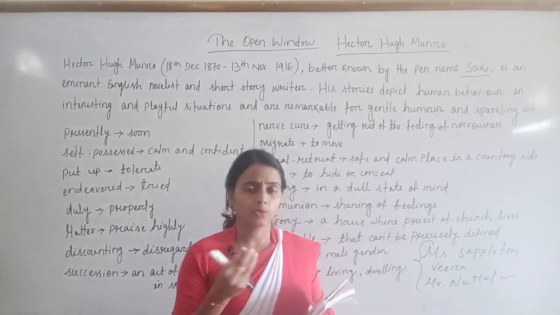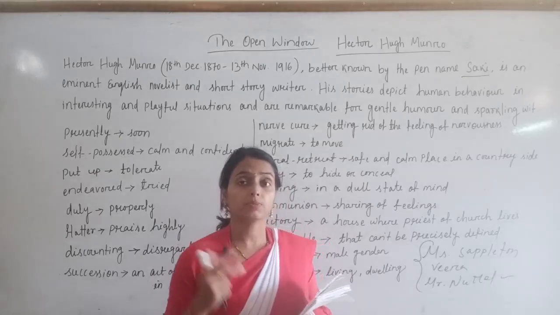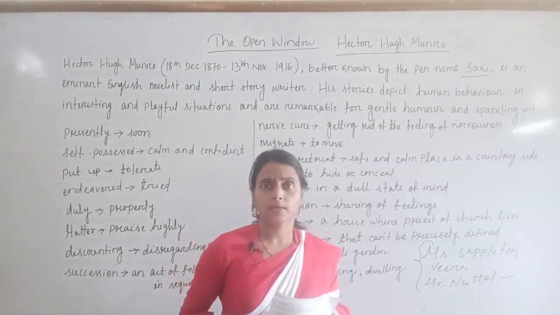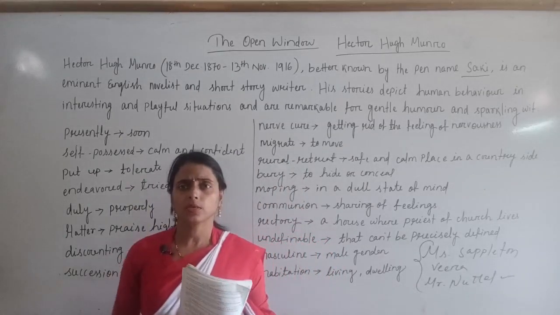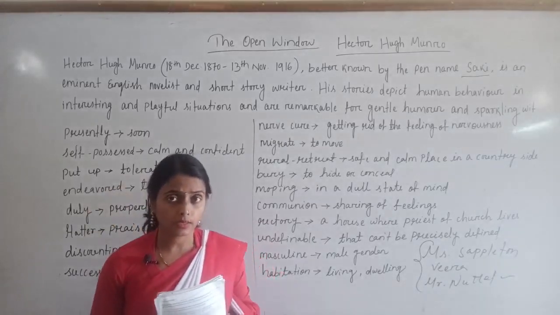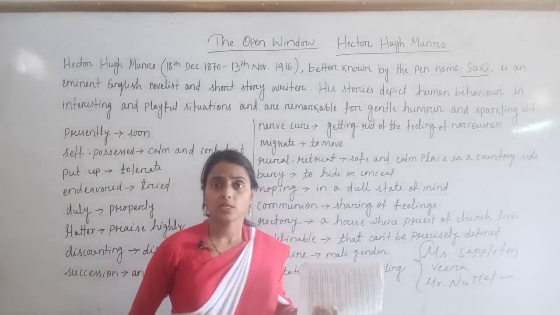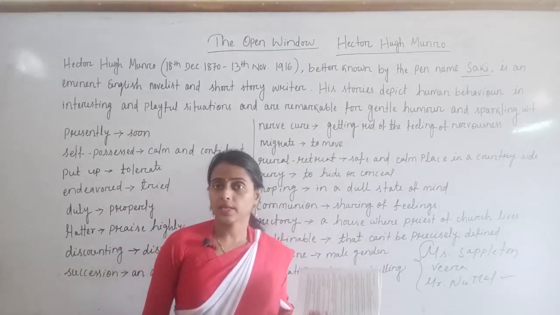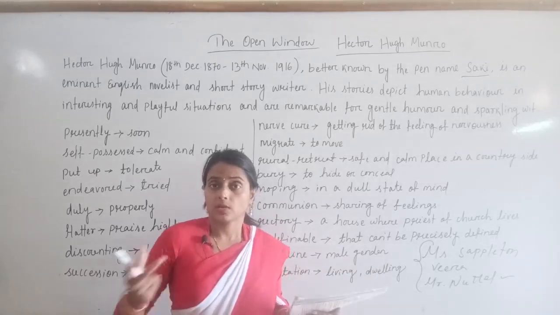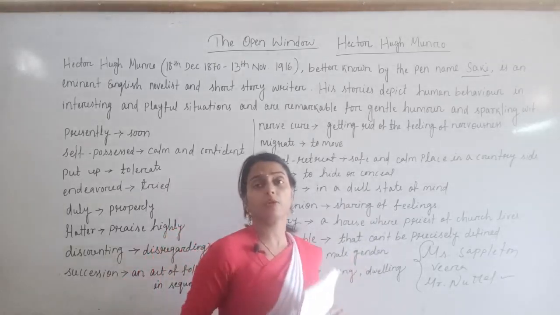So in the meantime, you should talk to me, you should pass your time with me. This one is being spoken by Vera. And then Mr. Nuttel is thinking about something, something must be going on in his mind. And what is that? Look, I am telling you, Mr. Nuttel was suffering from some disease, a nerve cure, meaning easily he was getting nervous. His heart was beating very fast, and he tried to get rid of all these things.